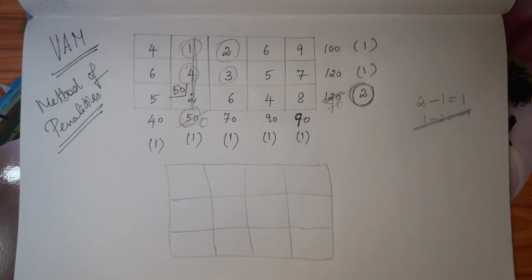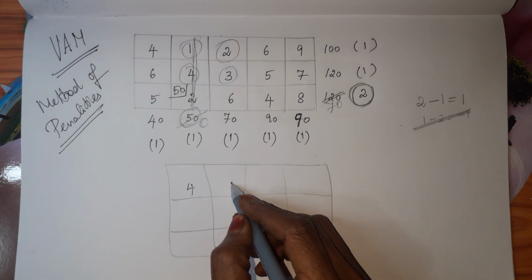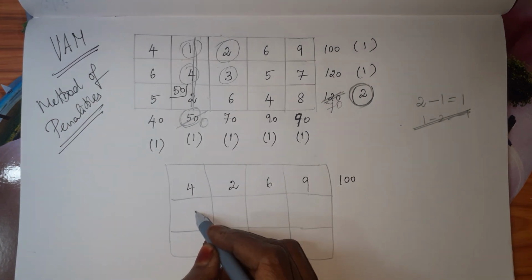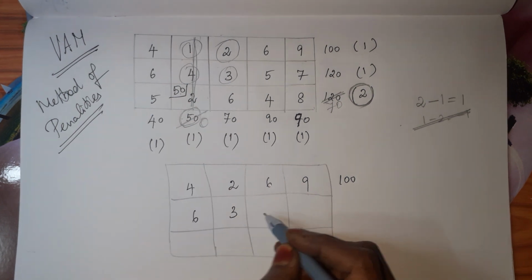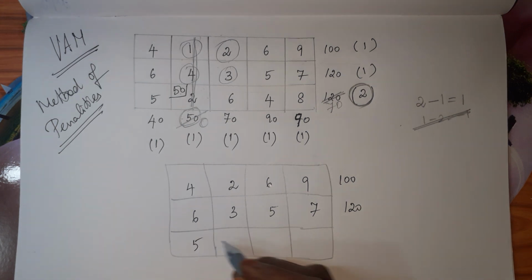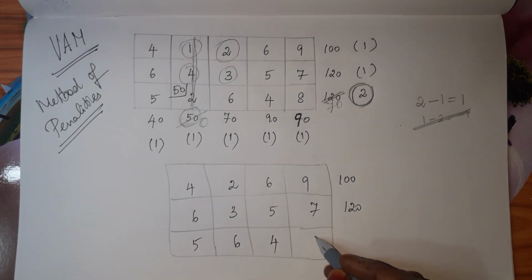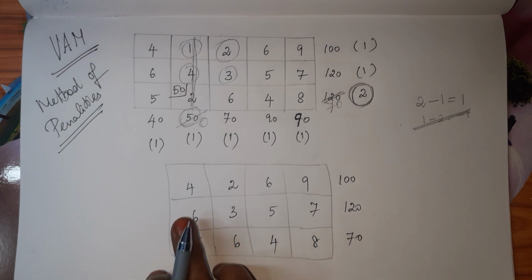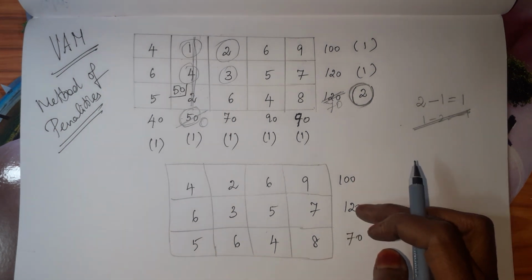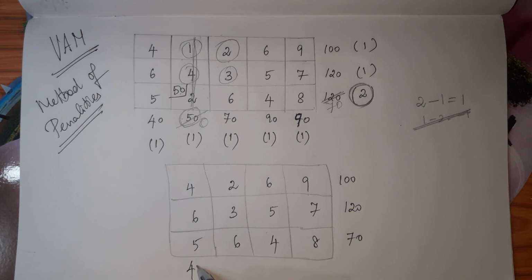And the cell values are 4, 2, 6, 9. The outside value is 100. 6, 3, 5, 7. Outside is 120. And 5, 6, 4, 8. Outside is 70. So 4, 2, 6, 9, 6, 3, 5, 7, 5, 6, 4, 8. Outside values are 100, 120, 70. And here it is 40 and 70, 90, 90.